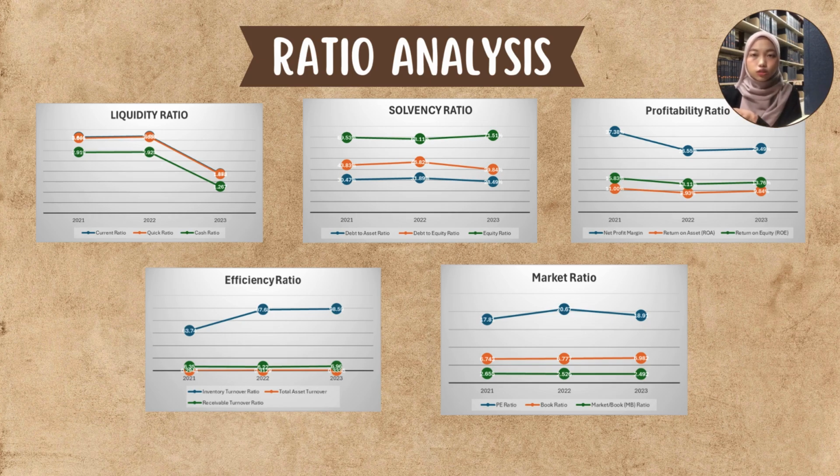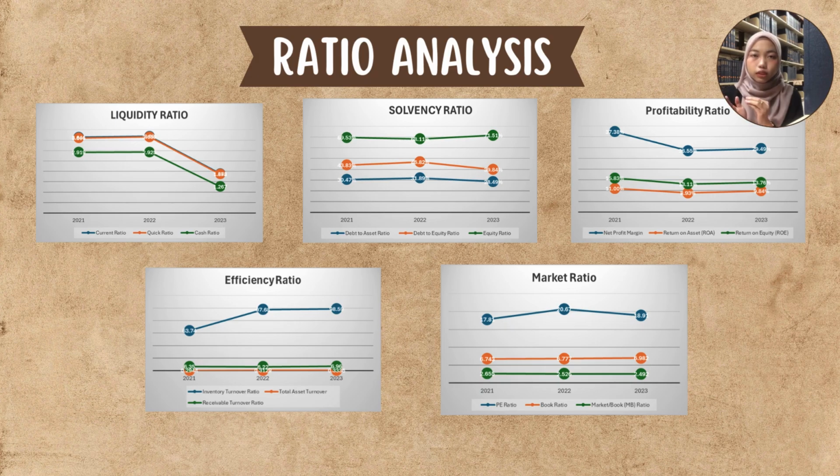Next is the solvency ratio, which consists of debt to asset ratio, debt to equity and equity ratio. Overall, these ratios show a figure below 1. A debt ratio below 1 is generally seen as favorable because it implies the company is not excessively reliant on debt. Next, the profitability ratio consists of net profit margin, ROA and ROE.